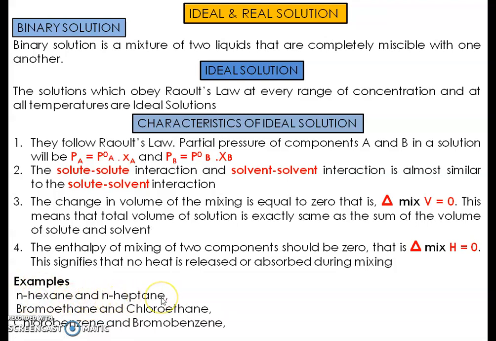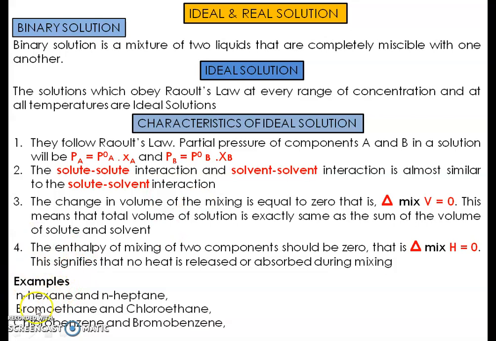N-hexane and N-heptane. When we mix N-hexane and N-heptane, we will observe these four characteristics. The partial pressure will be the addition of partial pressures, given by mole fraction and standard vapor pressures. Then the solute-solvent interaction and the solute-solute and solvent-solvent interactions will be almost similar. Then the change in volume of mixing will be 0, and the enthalpy change of mixing will also be 0.